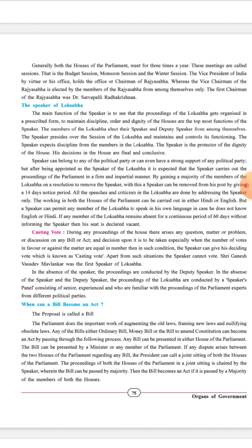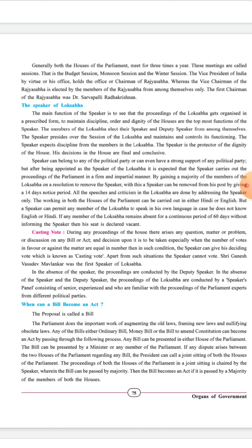A speaker can be removed by gaining a majority of the members of Lok Sabha on a resolution to remove the speaker. When the majority of the members want to remove the speaker, with this, a speaker can be removed from the post by giving a 14-day notice period.